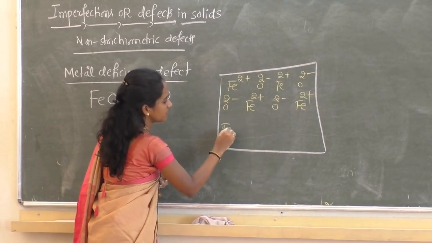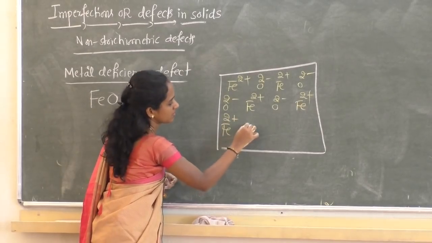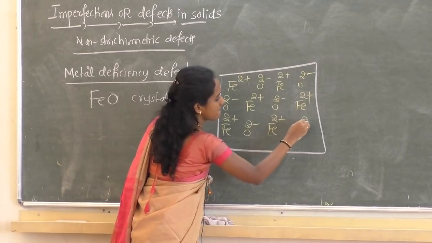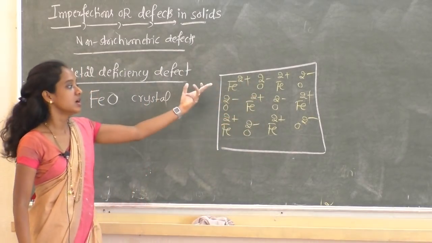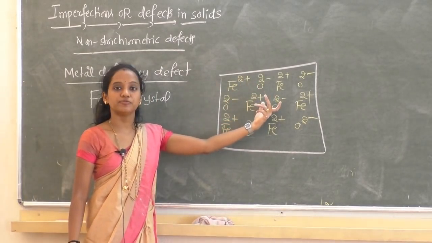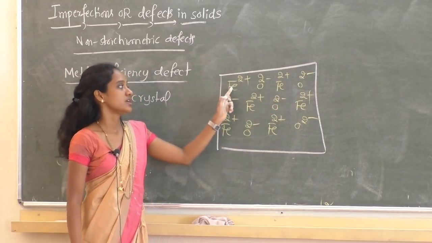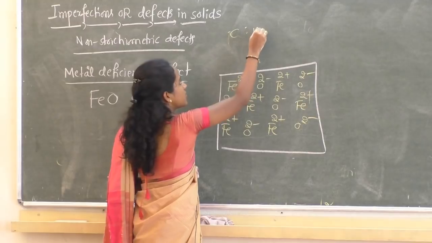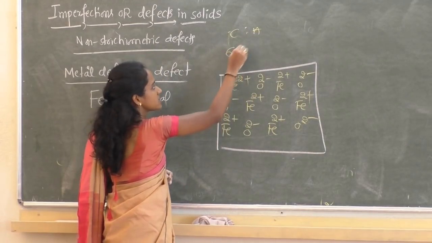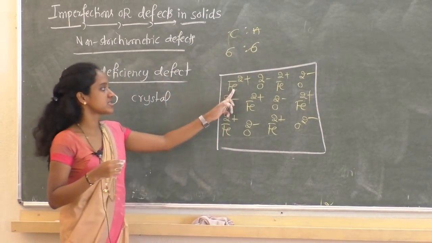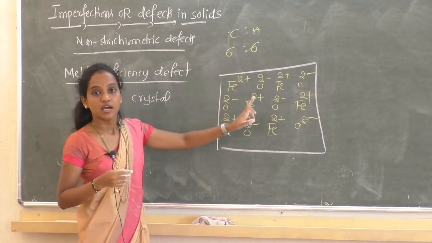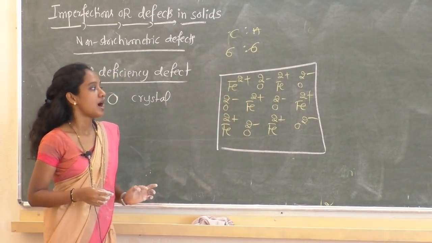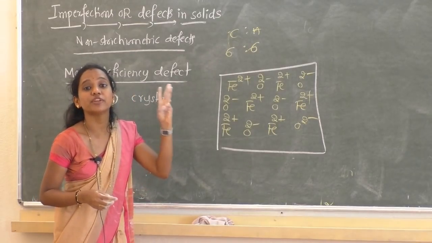Clear? This is the FeO crystal. Now count the number of cations and anions. Initially, the cation and anion ratio: how many are there? 6 is to 6. There are 6 Fe2+ ions and 6 O2- ions. Now I am deleting 3 Fe2+.